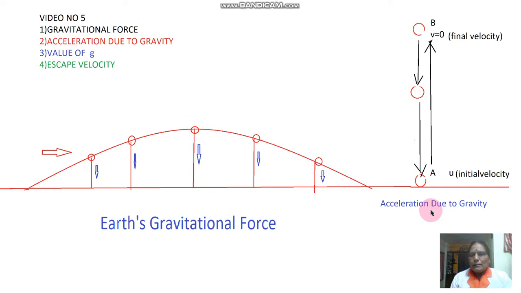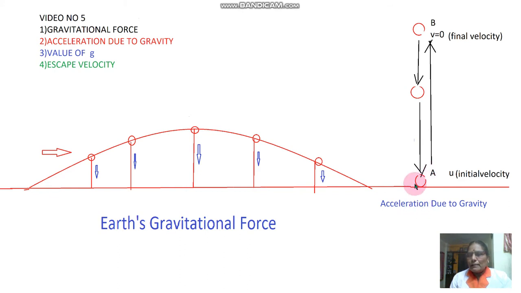Now in the second point we learn about the acceleration due to gravity. You know that acceleration means rate of change of velocity. Due to gravitational force, the velocity of the body changes, which means acceleration is created in that body.